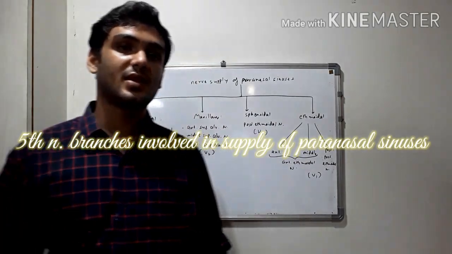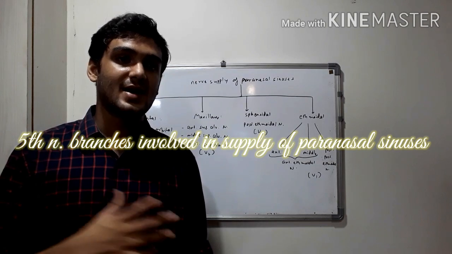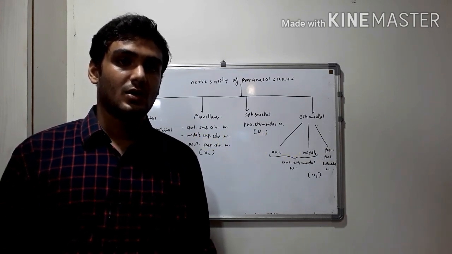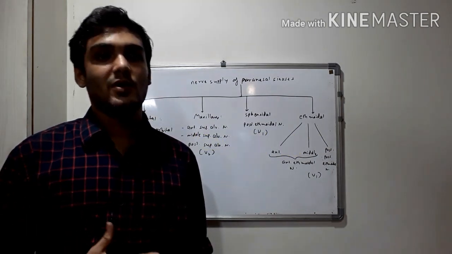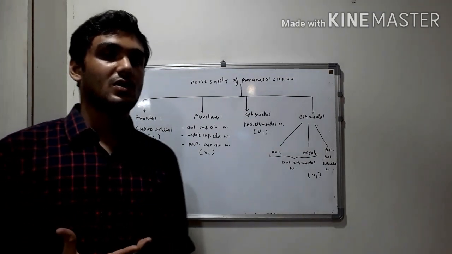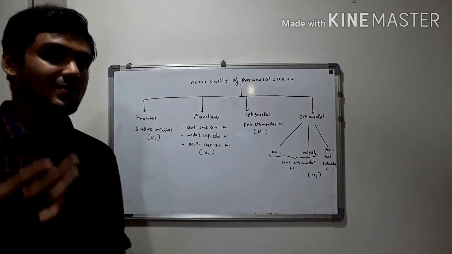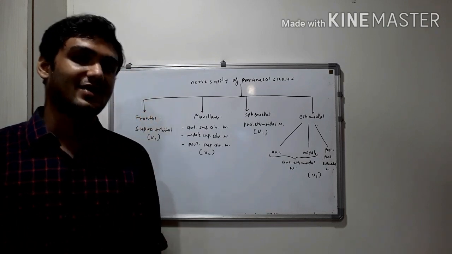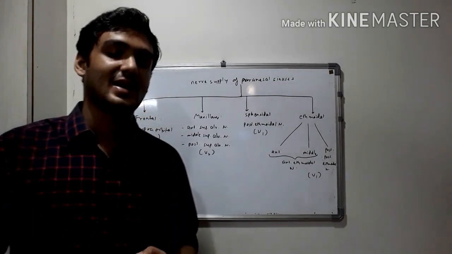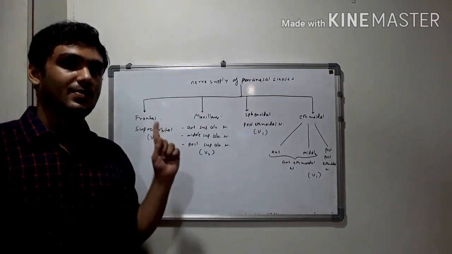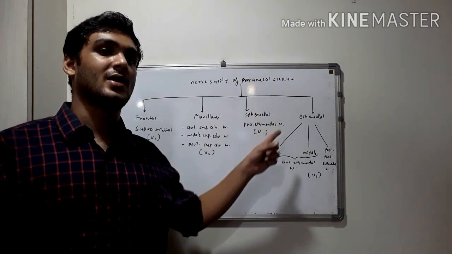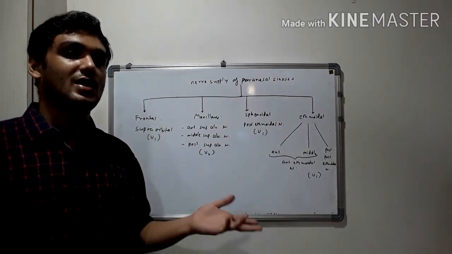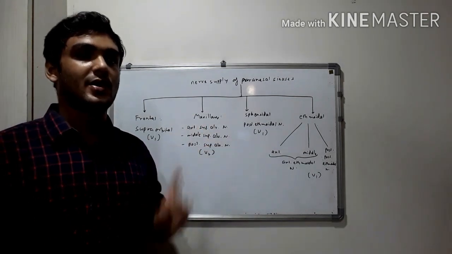Now we shall brush up the nerve supply of various paranasal air sinuses. It's a separate topic, but since we have discussed all the branches, let's brush up the branches which are involved in the nerve supply of paranasal sinuses. So firstly, we have four categories of paranasal air sinuses: the frontal, maxillary, sphenoidal, and ethmoidal. And under ethmoidal, we have anterior, middle, and posterior ethmoidal sinuses.